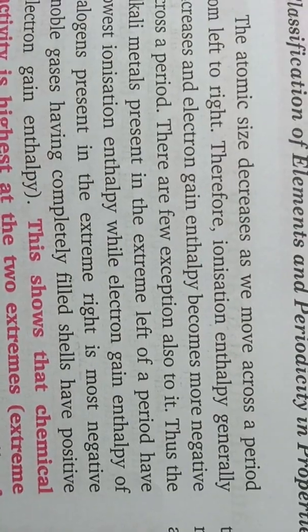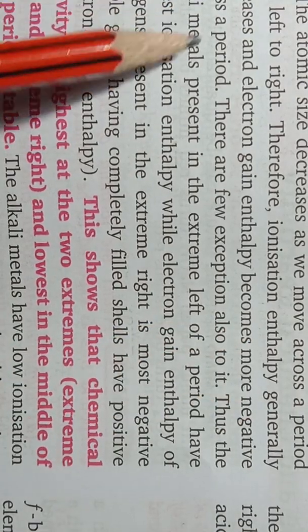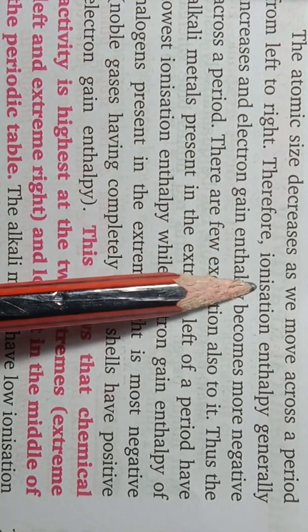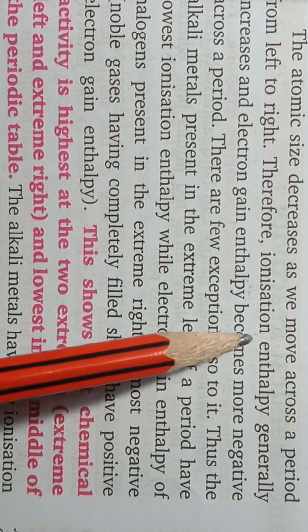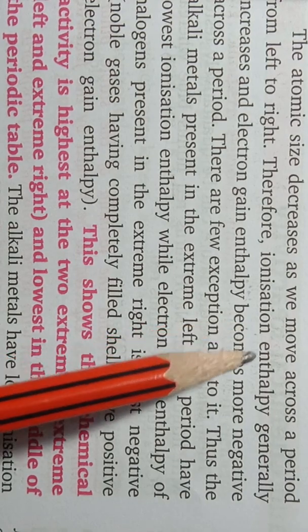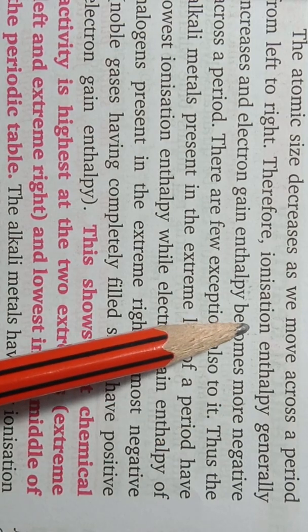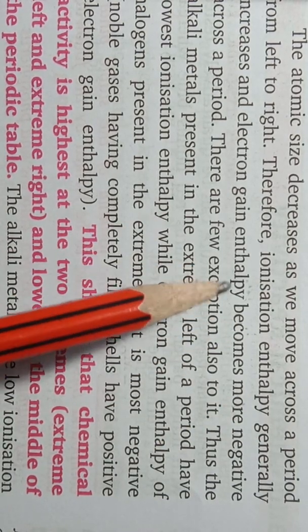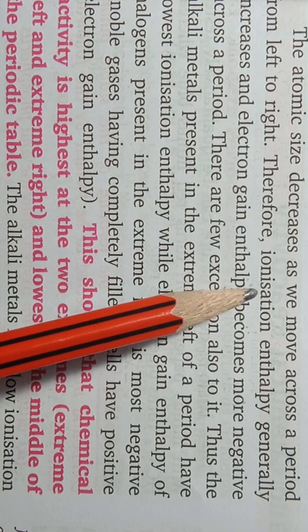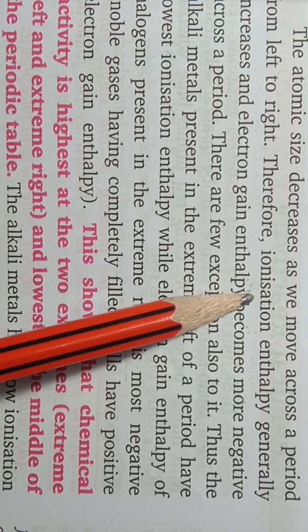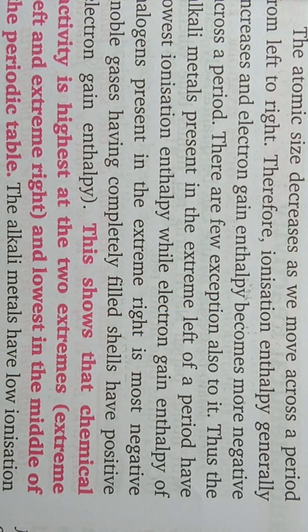So due to this change in property, ionization enthalpy, electronegativity and electron gain enthalpy, all three increase in a period from left to right with decrease in atomic radius, whereas in a group these all three decrease. All three means ionization enthalpy, electron gain enthalpy and electronegativity. These all three decrease from up to down in a group with increase in radius.